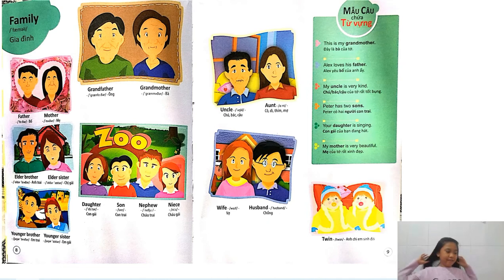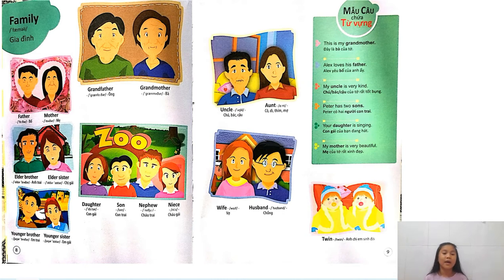Today I'm going to be learning about the book 4,000 Words and Structures. Okay? And our topic today is going to be families. Today's lesson is all about words of families, such as father, mother, grandfather, grandmother, older brother, elder sister, younger brother, younger sister, daughter, son, nephew, niece, uncle, aunt, wife, husband, and twin. Those are some words that we're going to be learning with.